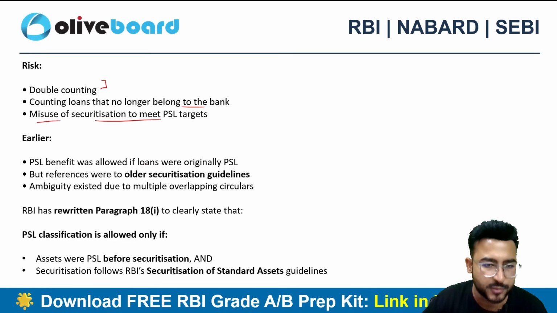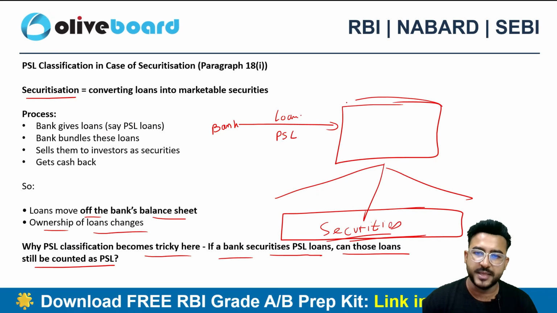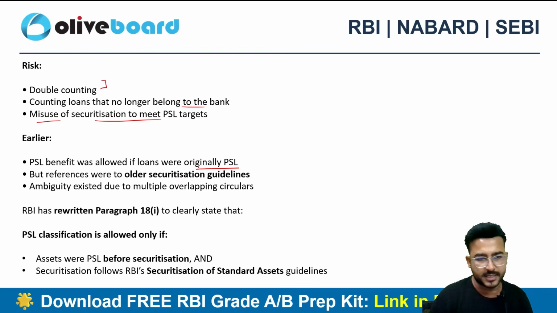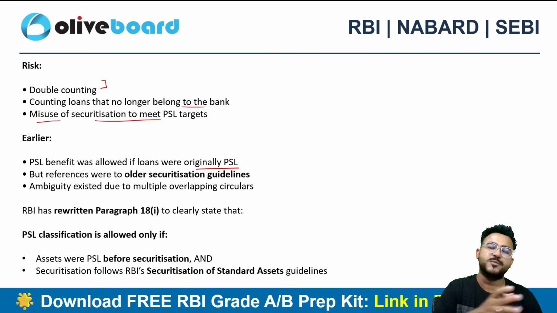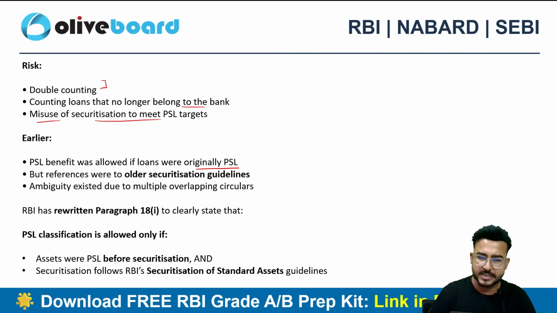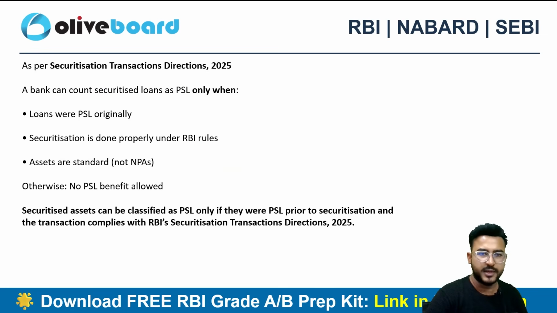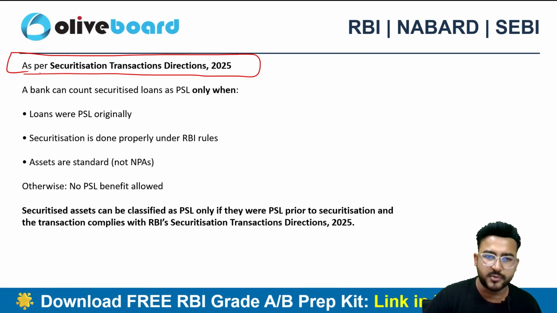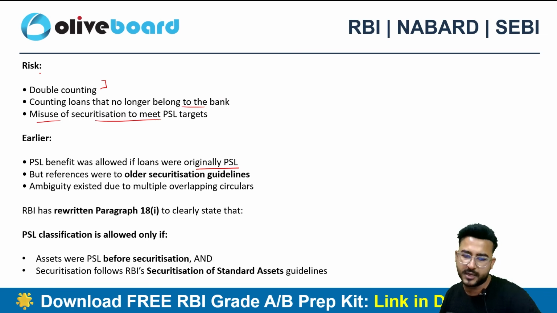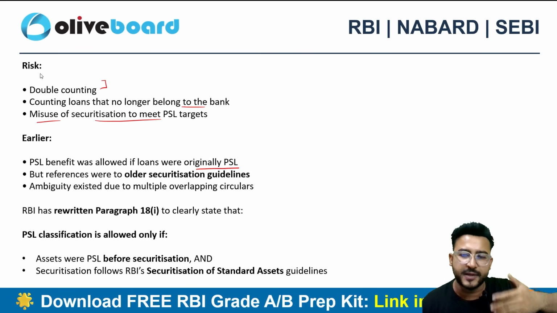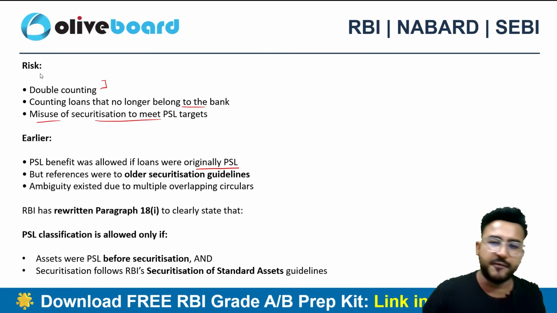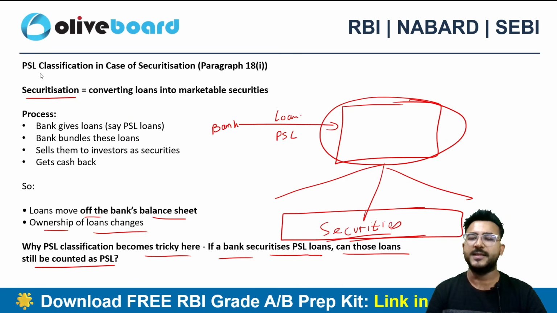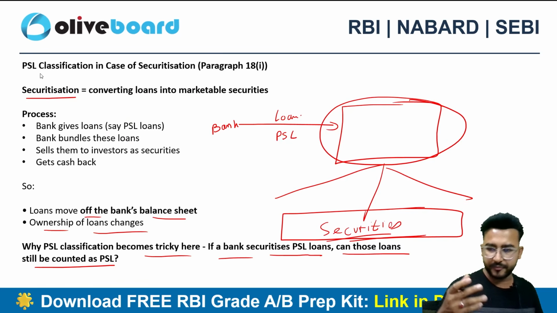Earlier, the PSL benefit was allowed only if the original loans were PSL. So if the pool of the loan is PSL eligible, the securities will also be PSL eligible, right? But the reference was given related to the older securitization guidelines. As we do have the new securitization guidelines now, the Securitization Transaction Direction 2025 is stated instead of the earlier guidelines. So I can say that it is again a referencing amendment, right?